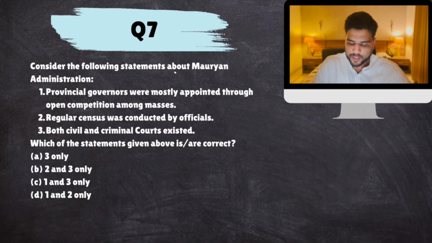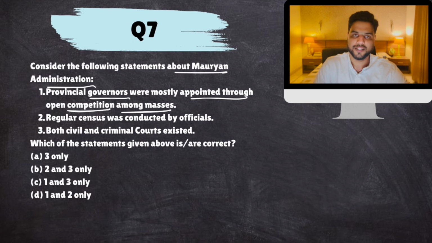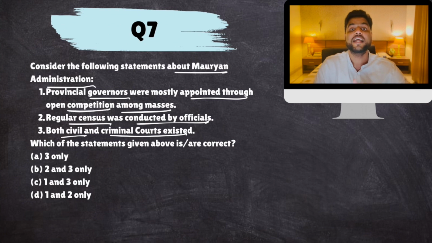Consider the following statements about Mauryan administration. Provincial governors were mostly appointed through open competition among masses, like UPSC exams. Regular census was conducted by officials. Both civil and criminal courts existed. Now look, merit-based examinations for higher posts in the kingdom, like UPSC examinations, was not a concept used in India. It was first introduced by ancient China.